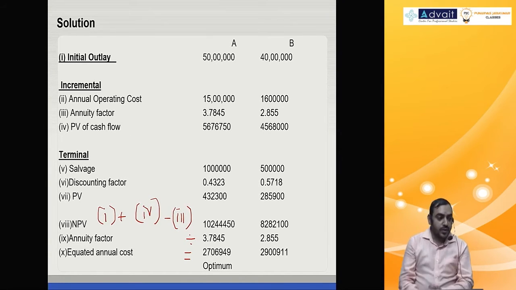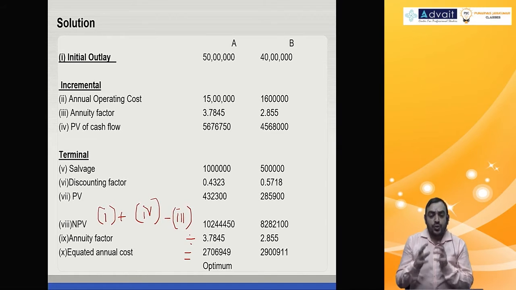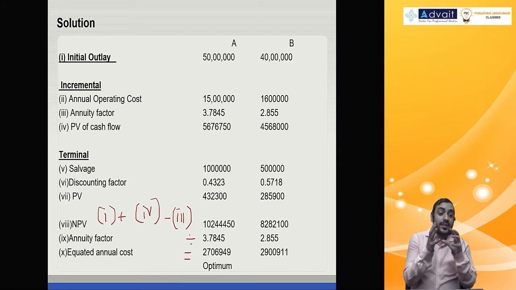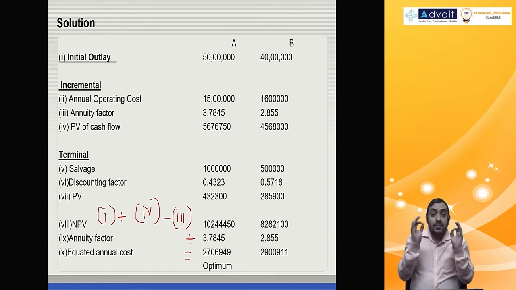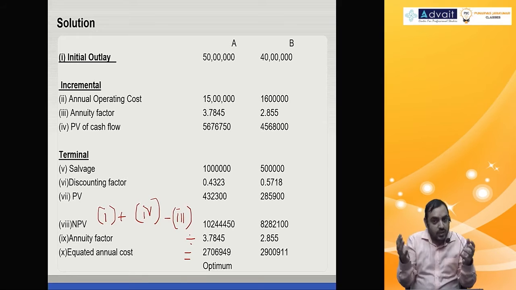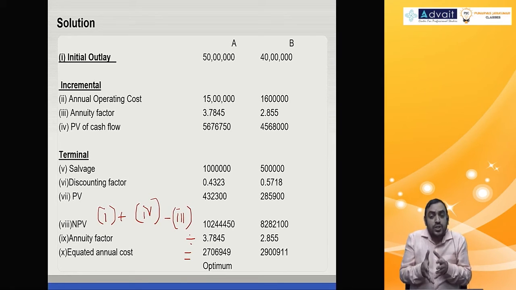Okay, now let's come to the remaining topics. So what is the main difference between the capital budgeting at your IPCC level and the capital budgeting at final level? At IPCC level, the element of risk was not considered. And the topics you are going to learn now will involve the element of risk.